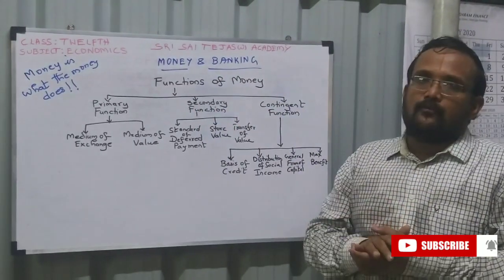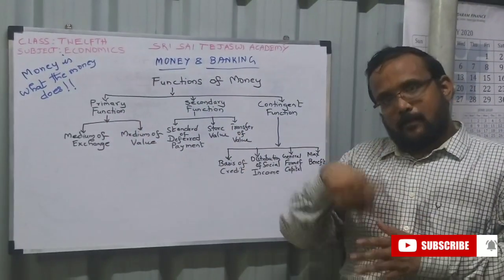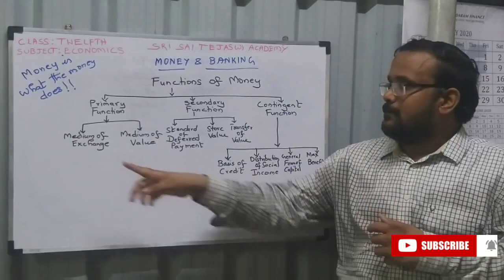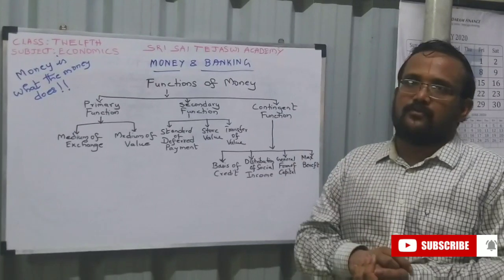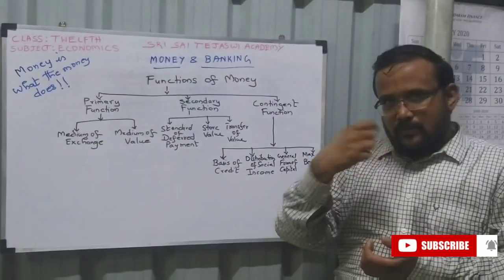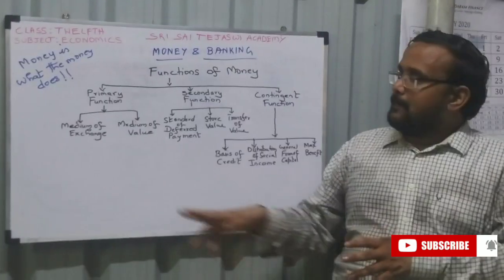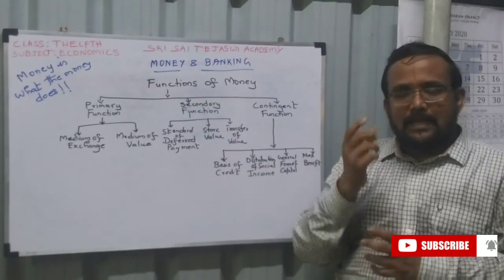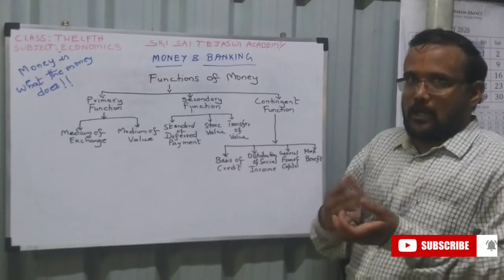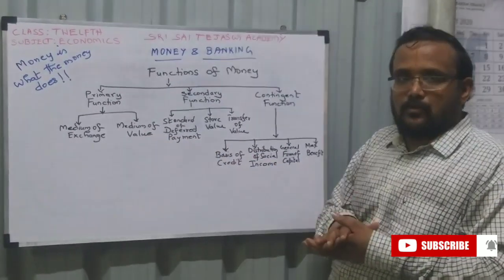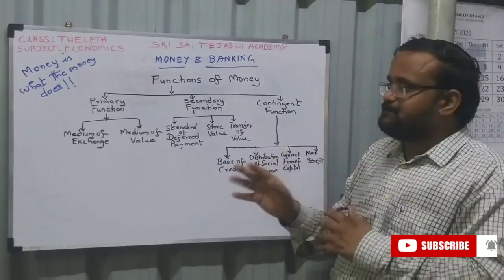Now let us see one by one. What are the functions of money? Primary function: you are buying tickets, that is a medium of exchange. You want a samosa, you want to buy a cold drink for yourself. You give the money and get whatever you want. So that is medium of exchange. Medium of value: the money has some value. The money transfer happens from one account to another. That is medium of value. This is the primary function of money. Money is a medium of exchange.